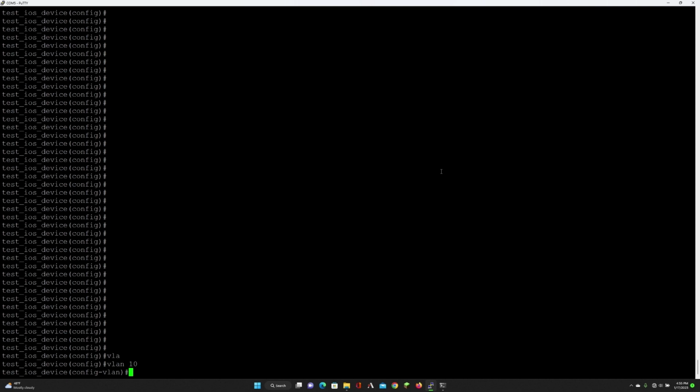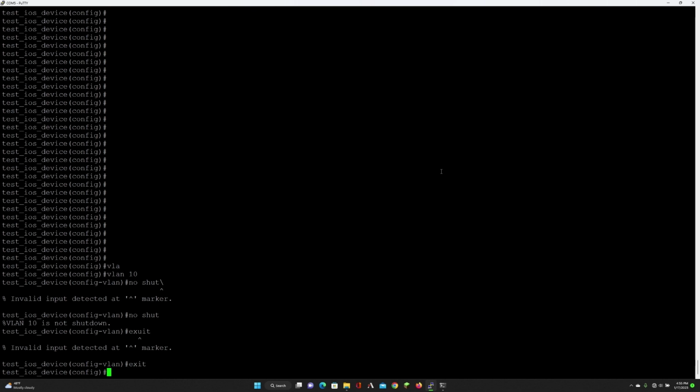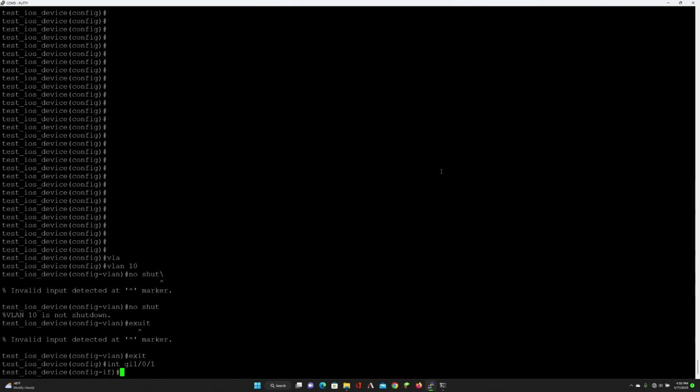So in this case, we're going to say VLAN 10. Alright, and then we're also going to say no shut here. It'll simply say it's already not shut down, but essentially it's just good best practice to put that in there just in case. Alright, so once I do that, I'm going to go ahead and exit out of here, and then I'm going to go into my interface GI101. Alright, so in this case I'm going to put 101 as the access port going to my laptop, and the other one, 102, will be my trunk port going to the other switch.